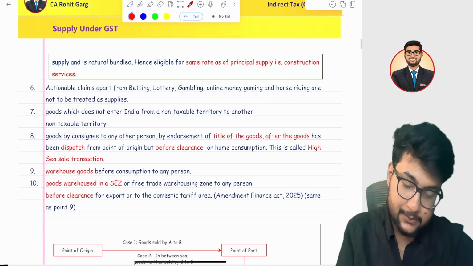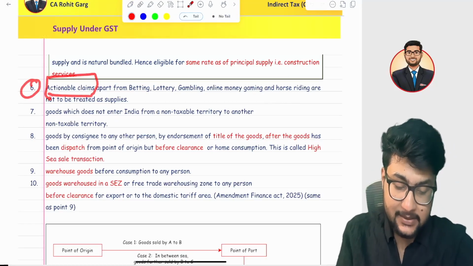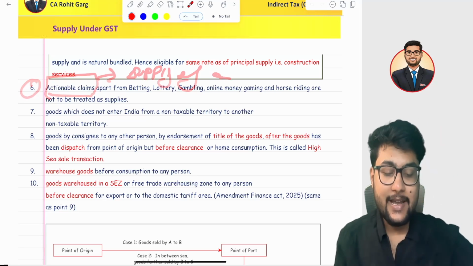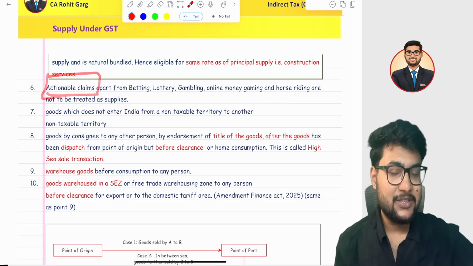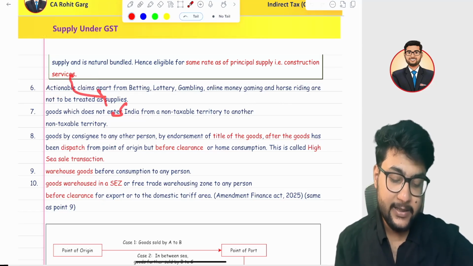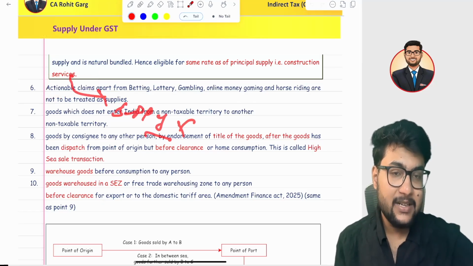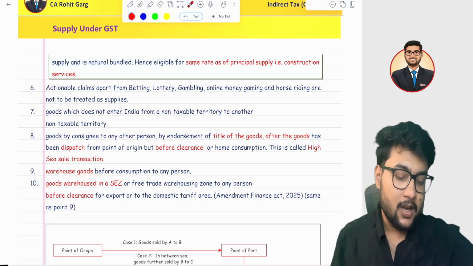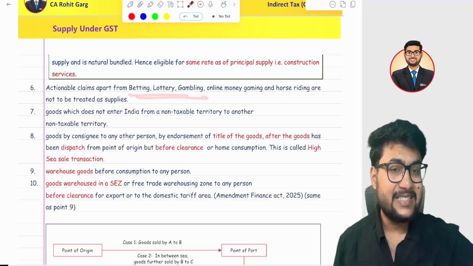Next is actionable claims. We have studied that actionable claims are supply of goods, right? But in Schedule 3, actionable claims are part of Schedule 3, hence actionable claims are no more supply. But five actionable claims are not covered under Schedule 3, means they are supply.